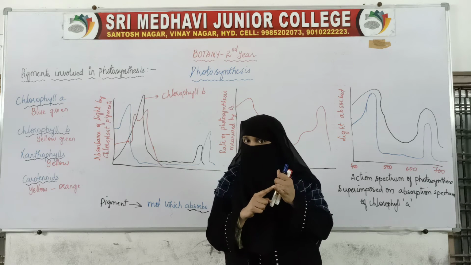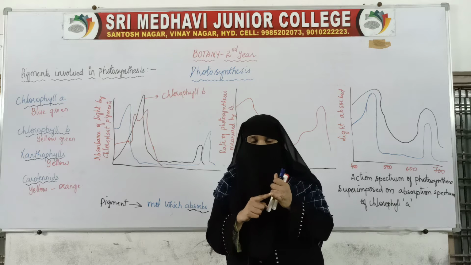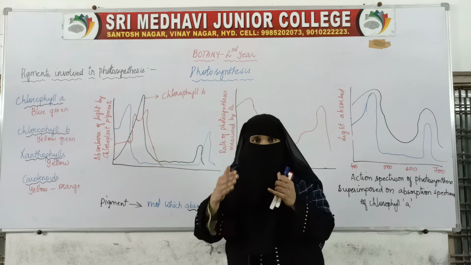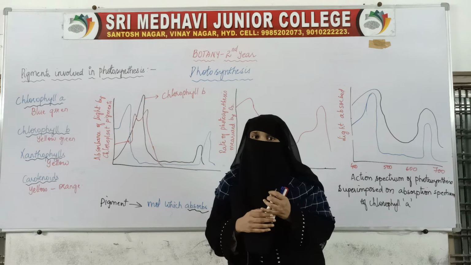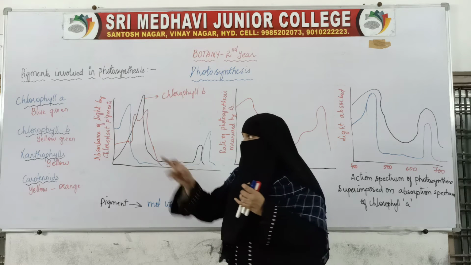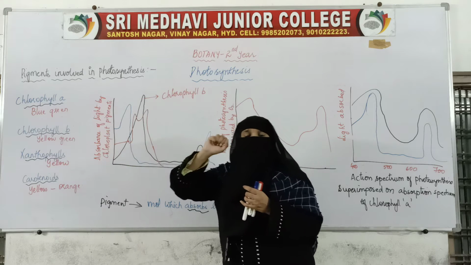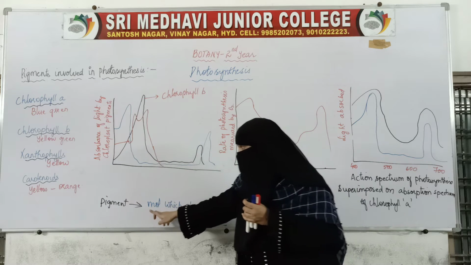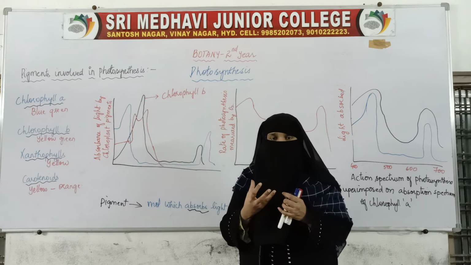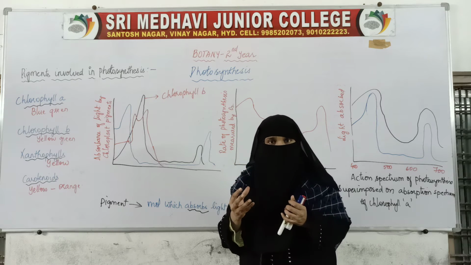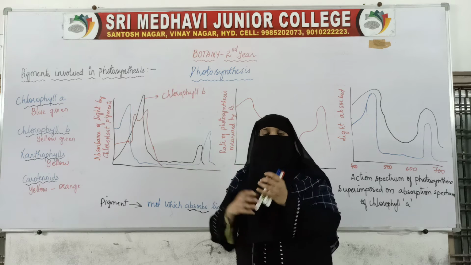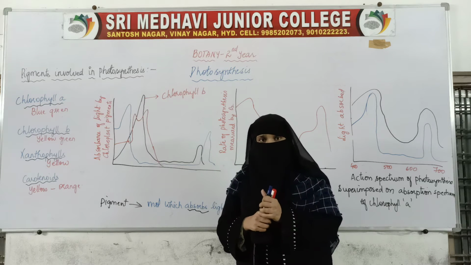Then different events follow, resulting in the production of ATP and NADPH. Pigments absorb light of a specific wavelength and help in starting the process.